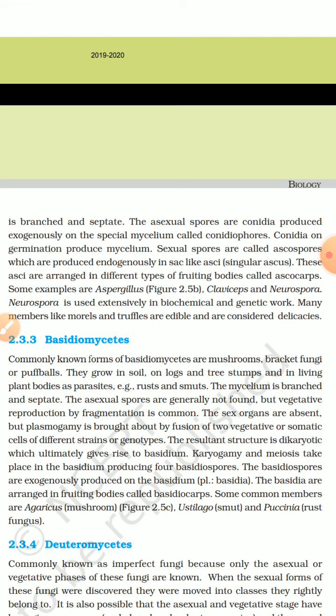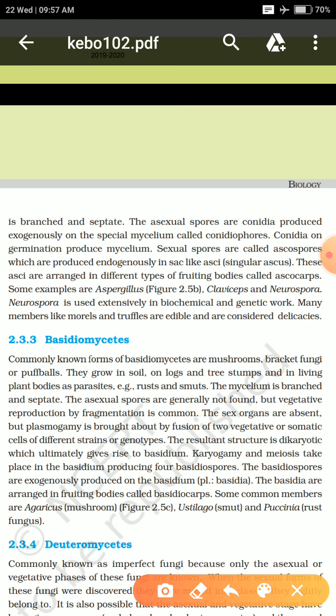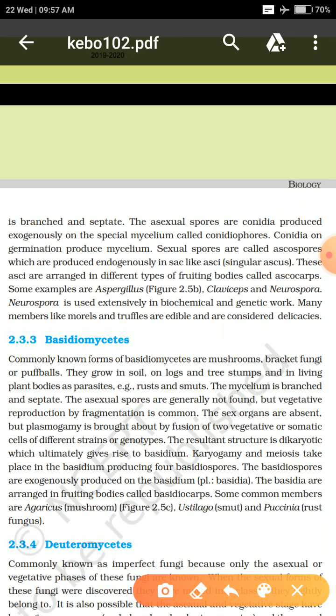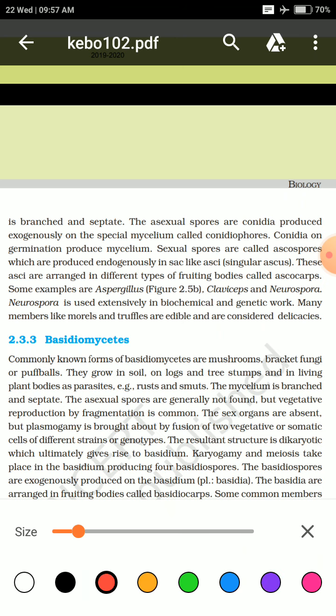In their asexual methodology, they have asexual spores known as conidia, and these conidia are developed in a small structure known as the conidiophore. Okay, that's about the asexual spore.